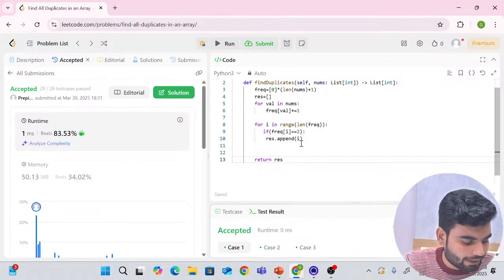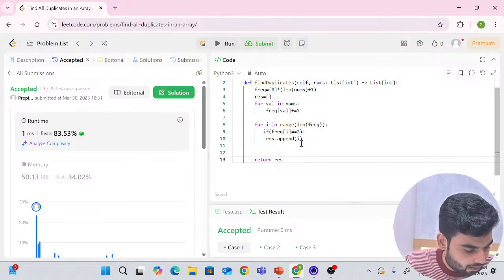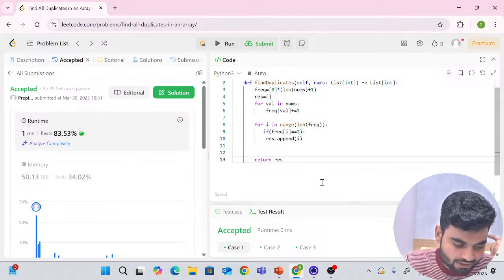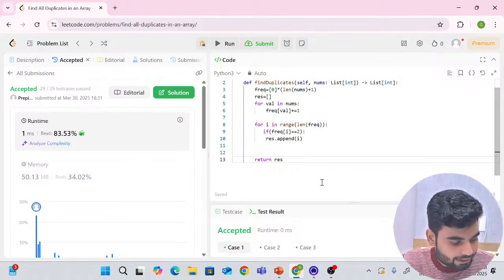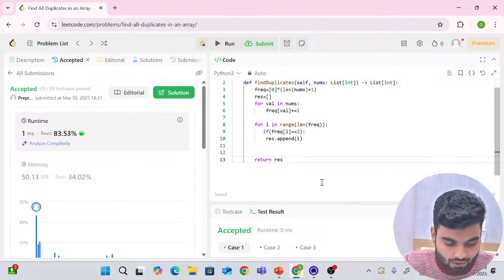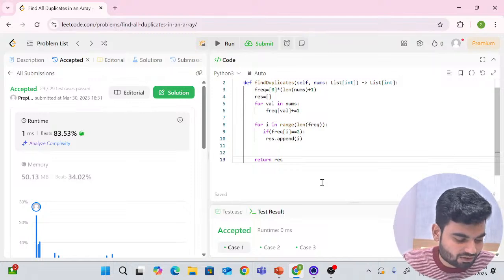Now tell me in comments rapidly in which language you want a dry run: in Python, in C++, or in Java. I'll do the same. But if I don't get a response, I'll do it in Python. Tell me in which language you want the dry run. I'll see the maximum response and then I'll do accordingly. Java is winning. Java 3. Now Java has won.